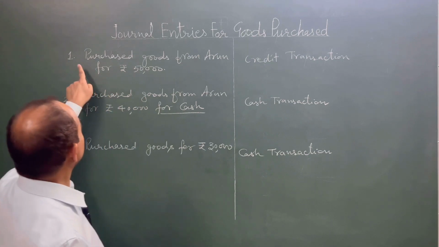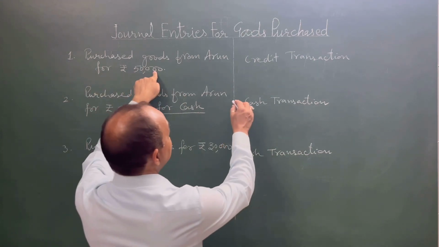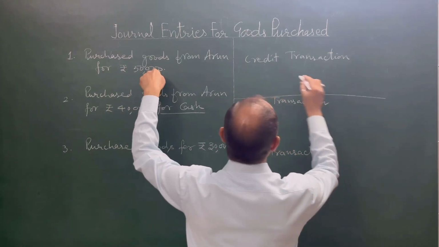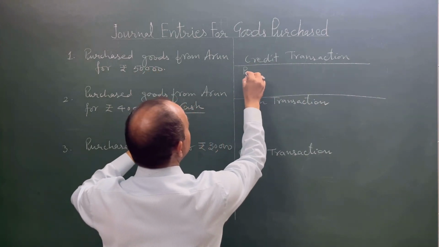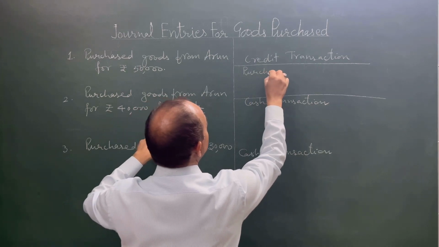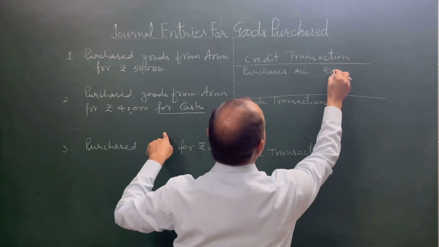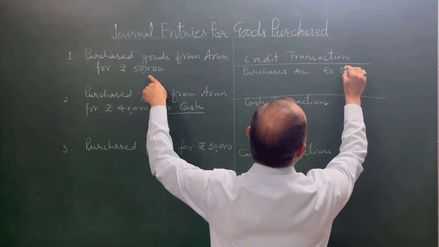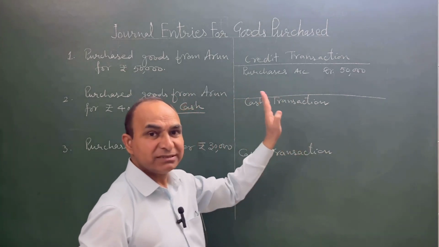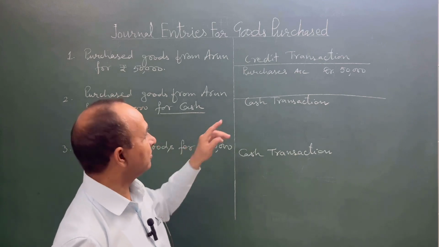So in the first transaction, purchased goods from Arun for rupees 50,000, if a journal entry is required to be passed, the journal entry will be: purchases account debit 50,000. Better you should pass this journal entry in the proper format, but this is for understanding purpose only.